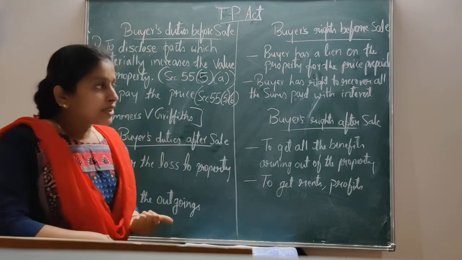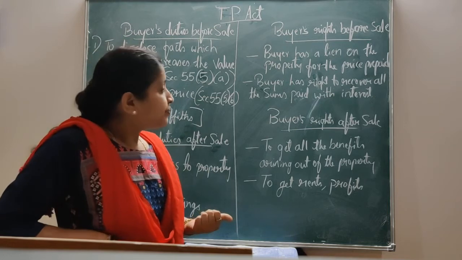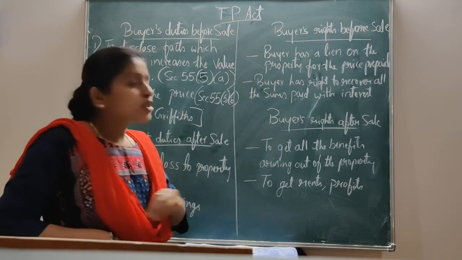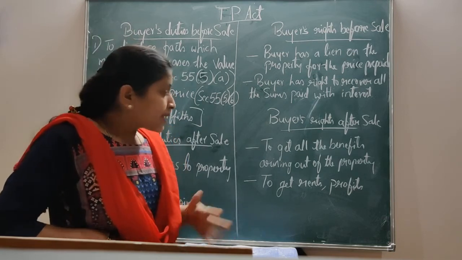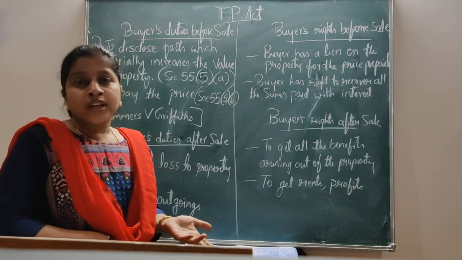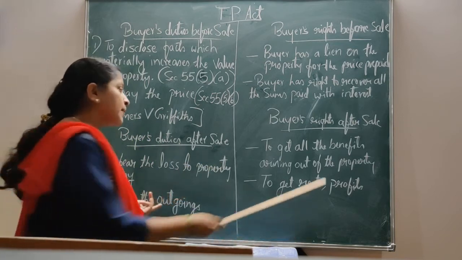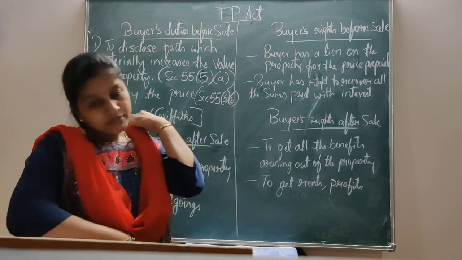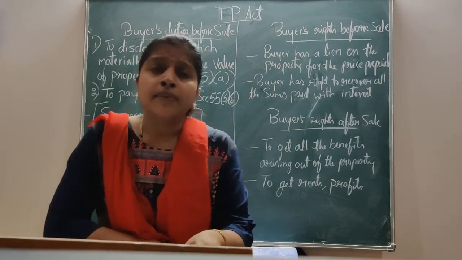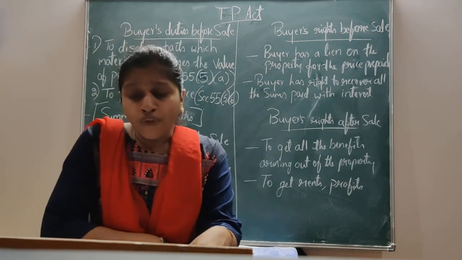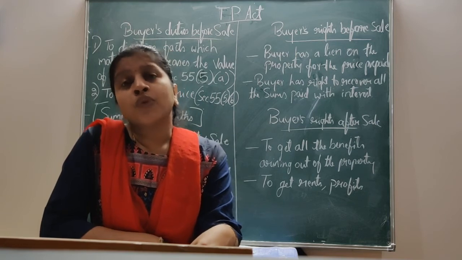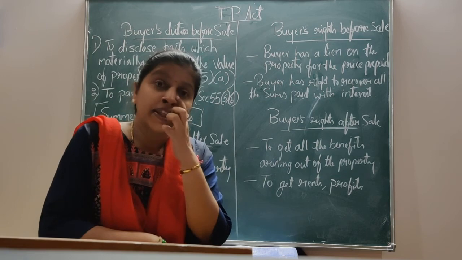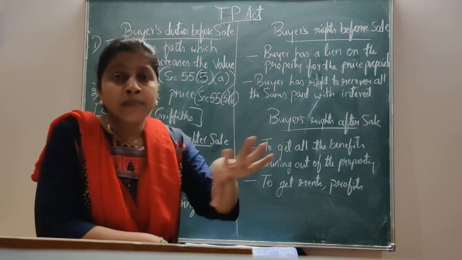That is, after selling the property, the buyer has the right to get all the benefits arising out of the property, and to get rents and profits. Under the buyer's rights after sale, the buyer becomes the owner of the property and therefore is entitled to get all the benefits arising from the property.